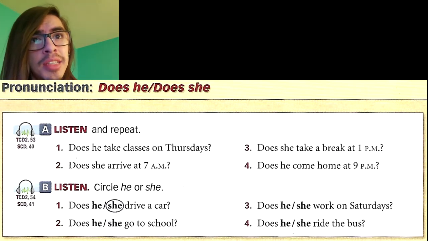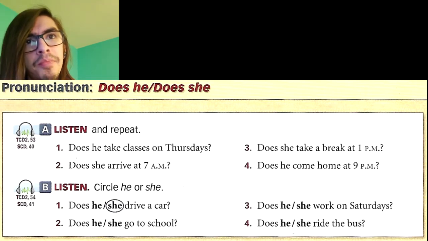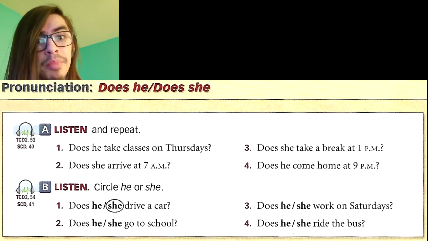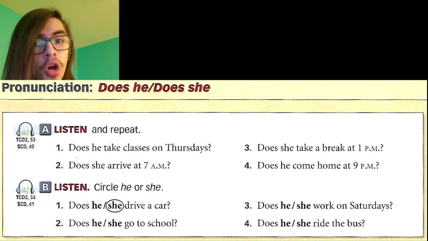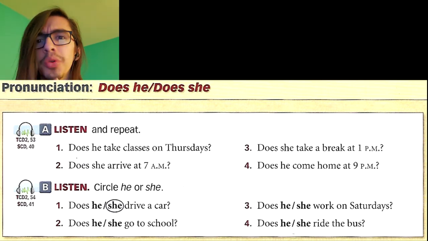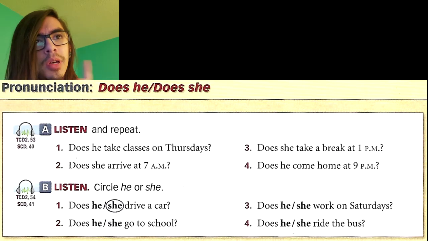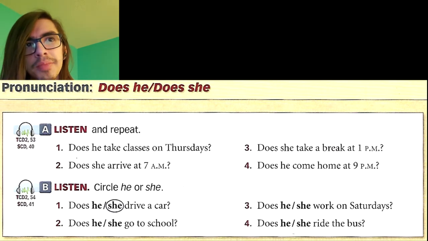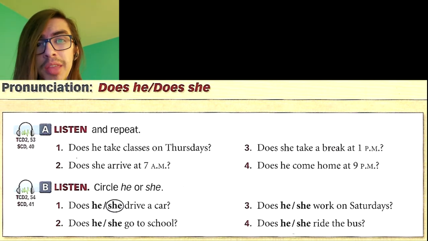I'm going to read out the sentence, and I'm going to say both of these questions, both preguntas, with he and she, just for practice, okay? And I want you to repeat with me, para practicar hablando, okay? So, does he drive a car? Does she drive a car? Does he go to school? Does she go to school? Does he work on Saturdays? Does she work on Saturdays? Does he ride the bus? Does she ride the bus?